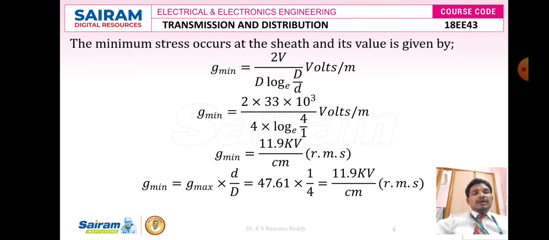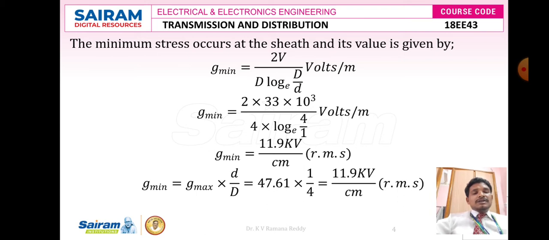Here V is 33 into 10 power 3 volts divided by capital D, that is 4, into log base e of 4 by 1. After simplification we got the minimum stress at the sheath level as 11.9 kilovolts per centimeter. It is an RMS value.